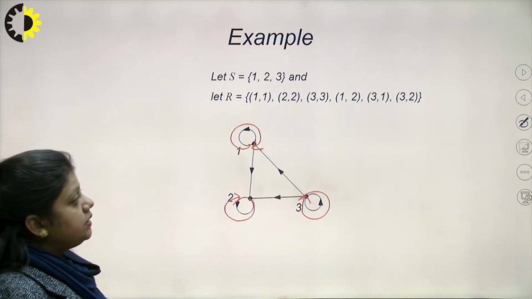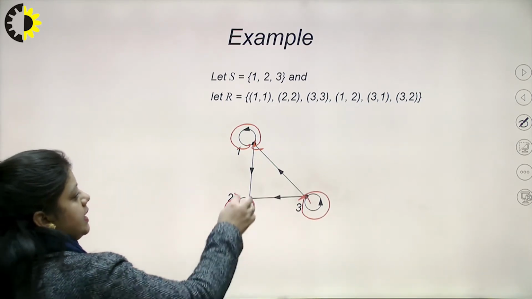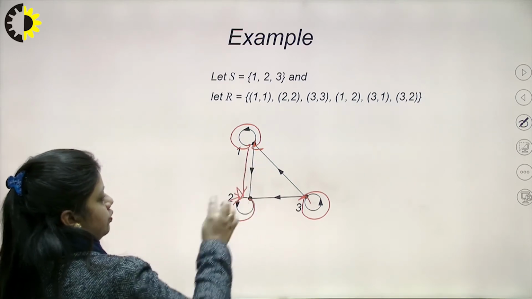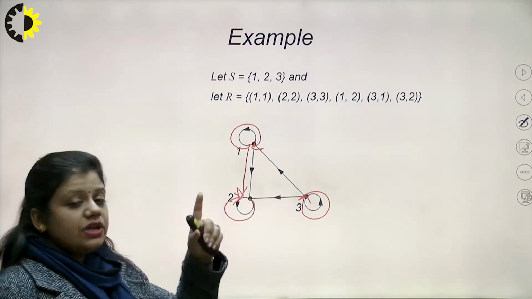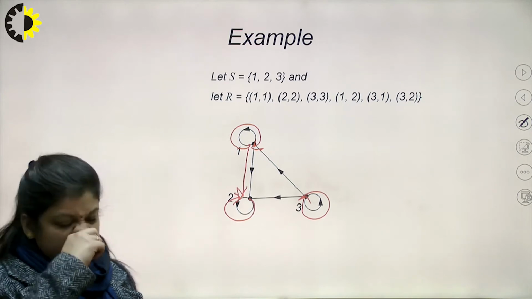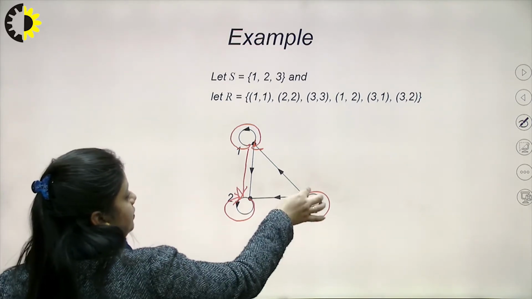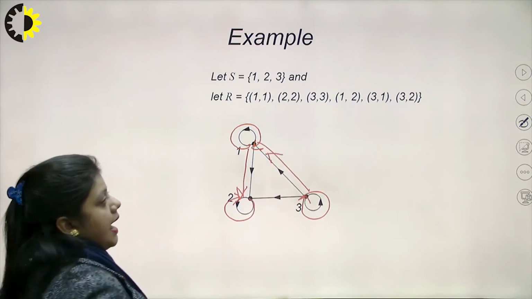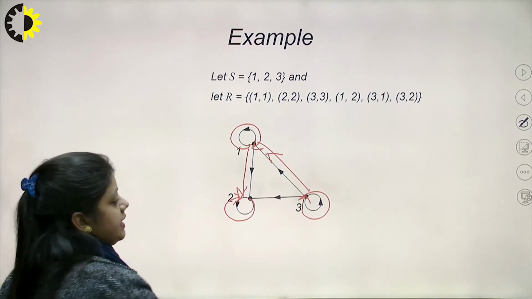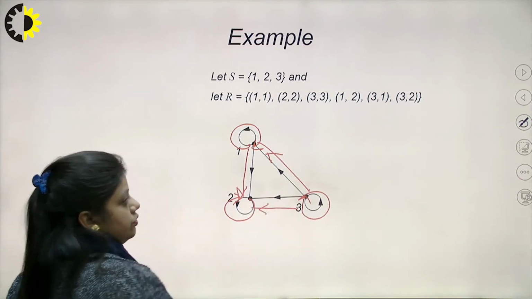Now (1, 2) is there, so there will be a directed edge from 1 to 2. Then (3, 1) means there is a directed edge from 3 to 1, and (3, 2) means a directed edge from 3 to 2.